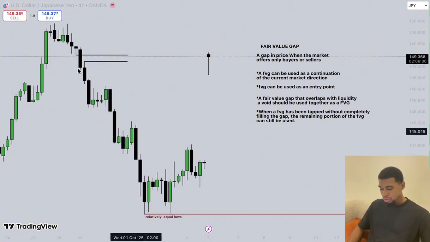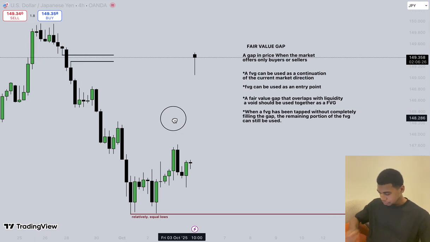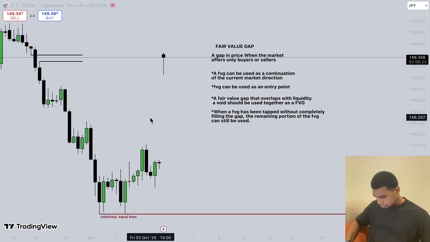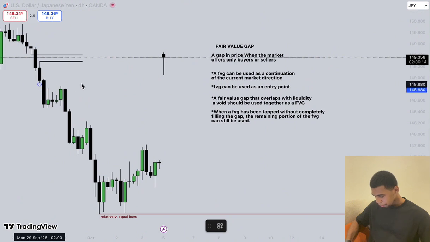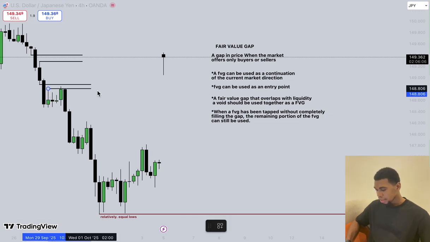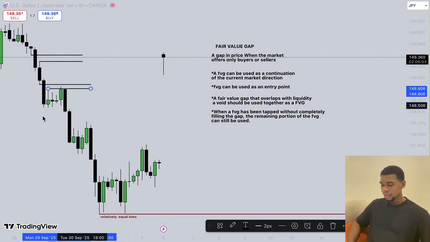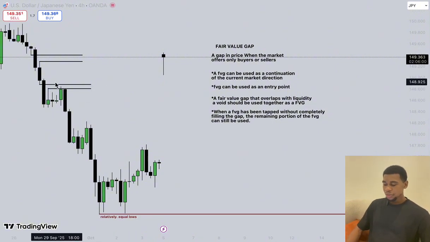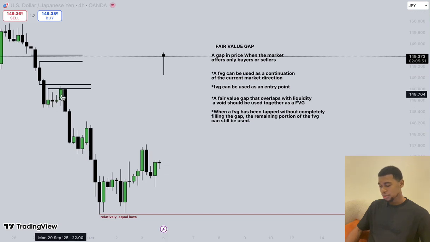Now, what do you do? You mark out the fair value gaps. Let's use it as an example. From this wick low here to this wick high, that little gap inside here, this is a fair value gap. And they said a fair value gap can be used as a continuation of the current market direction. That means when price gets back into that fair value gap, we want to sell from there. We want to use it as a continuation to go down.